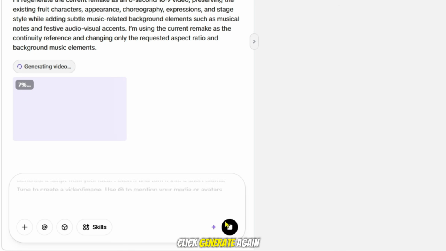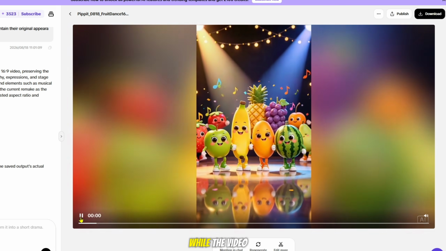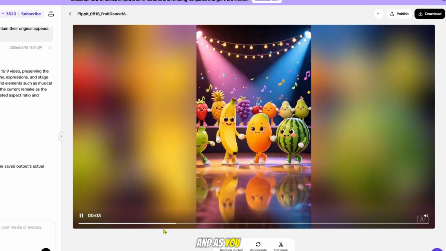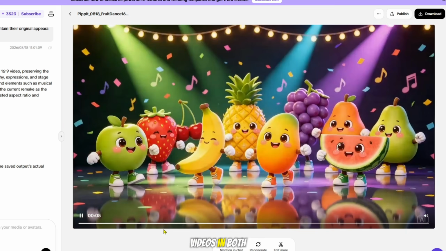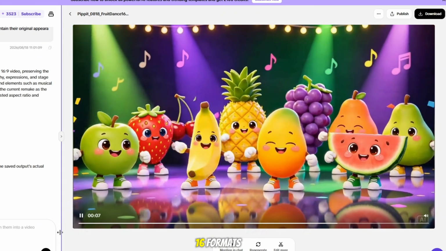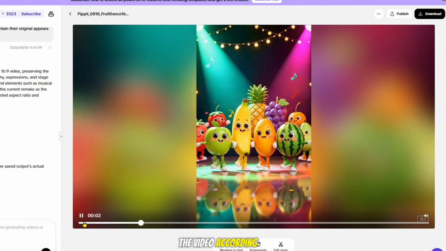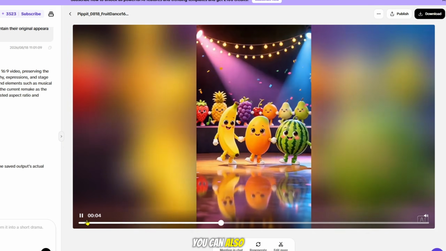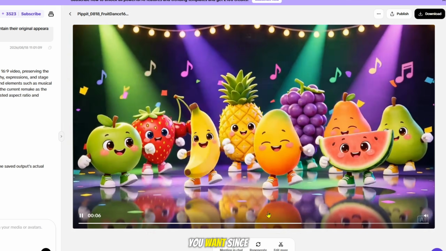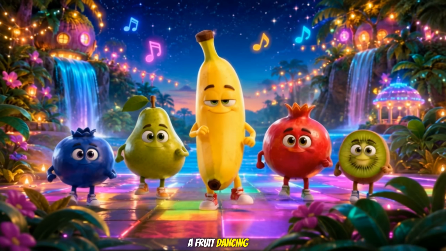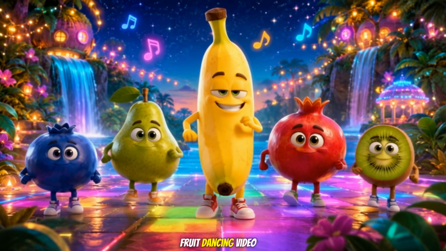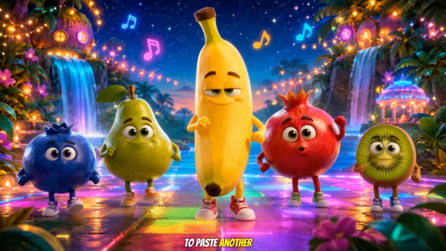After that, I'll click Generate again. As you can see, in a while the video will be ready, and as you can see, it has created the videos in both 16:9 and 9:16 formats. So, whatever prompt you provide, it will create the video according to your instructions. You can also create whatever kind of characters you want. Since I asked for a fruit dancing video, it created a fruit dancing video. Now I'm going to paste another prompt.